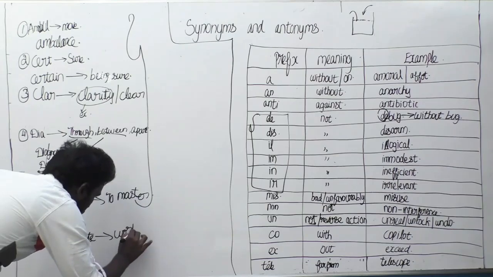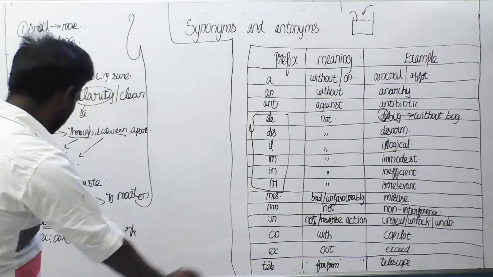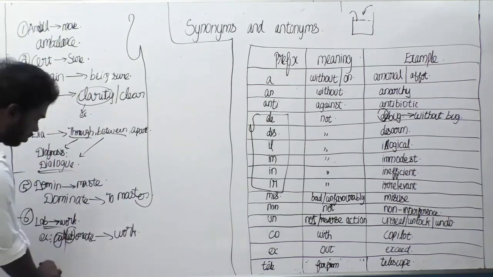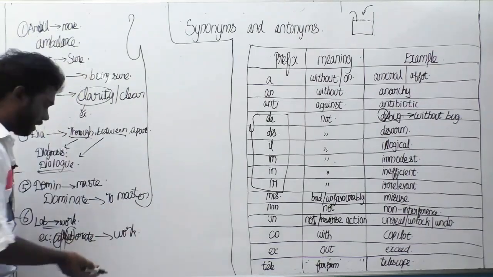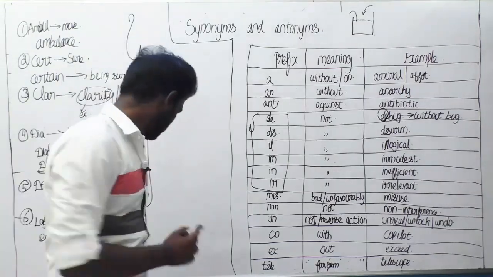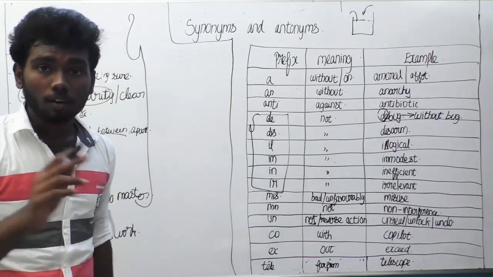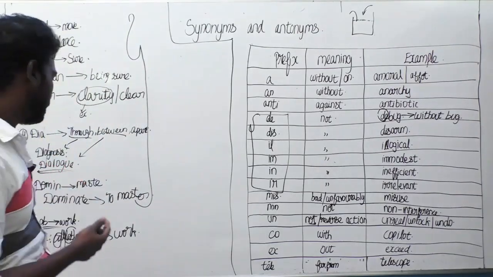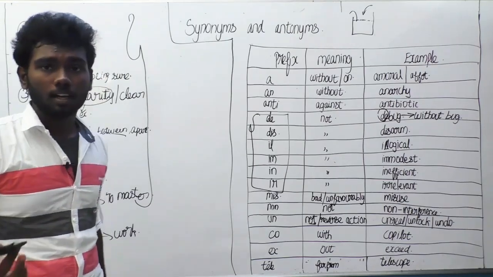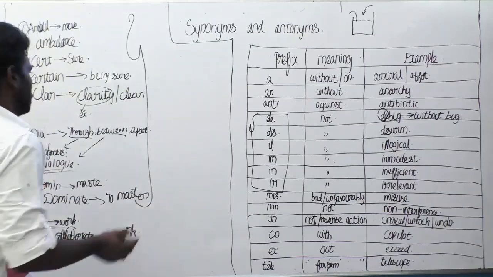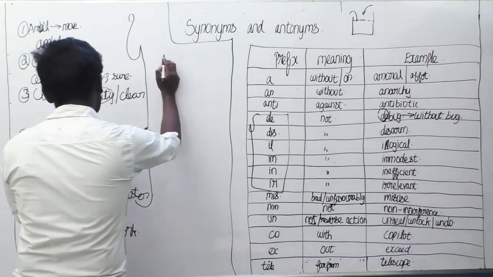So co means with. Here the prefix co is also used. So collaborate means working with another person. Like that you can say laboratory as an example, a place where we work is called a laboratory. So we can say lab.